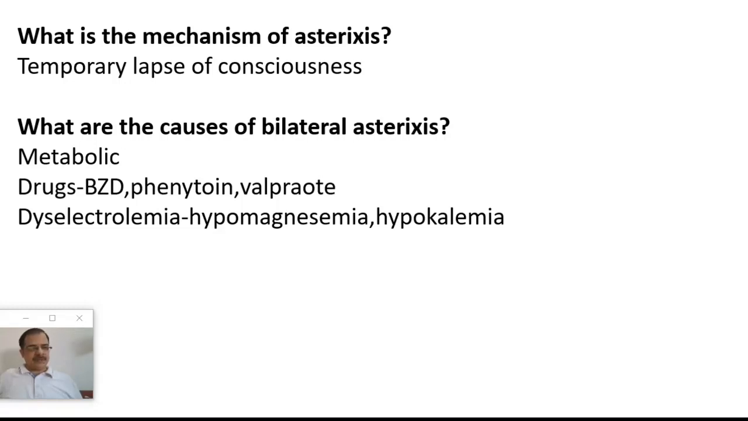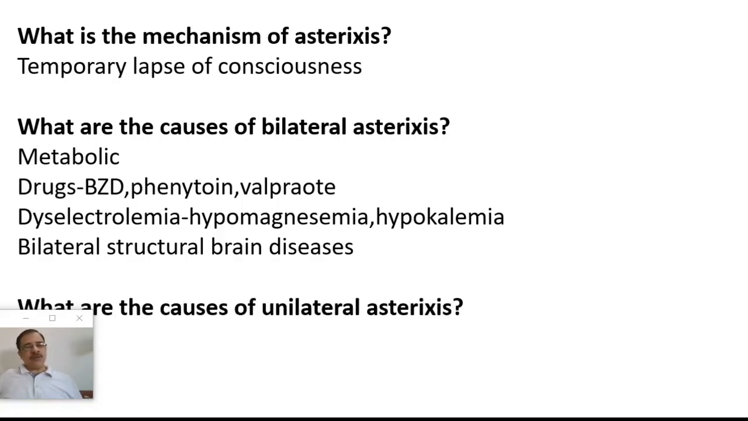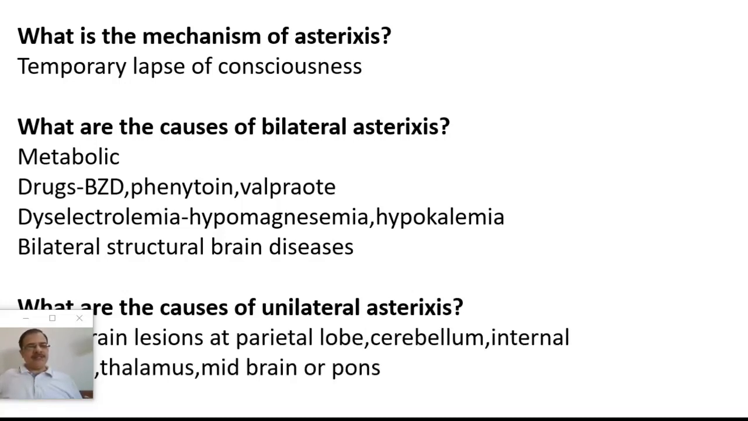This question has come many times. Bilateral structural brain disease can also lead to bilateral asterixis. Now the question is, what are the causes of unilateral asterixis? So the answer is, it is unilateral brain lesions at the level of the parietal lobe, cerebellum, internal capsule, thalamus, midbrain or the pons. So it should be a focal brain lesion.